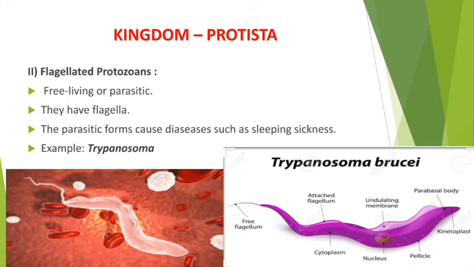Trypanosoma. Here you may see one diagram of Trypanosoma labeled, and another diagram of how they look when they travel in the bloodstream. Clear? So these are flagellated protozoans.